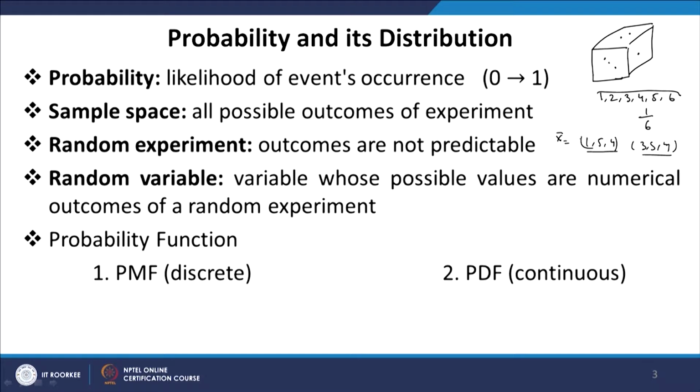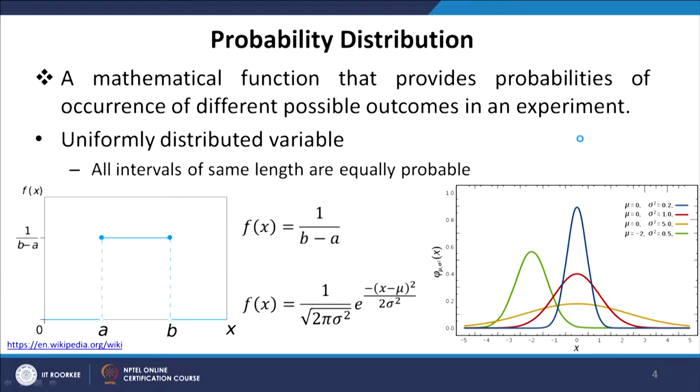On the other hand, we can have certain variables which are purely continuous in nature, and for those variables we define what we call the probability density function. So, a probability density function or probability distribution is basically a mathematical function that provides a way to evaluate probabilities of finding different outcomes when we do an experiment.